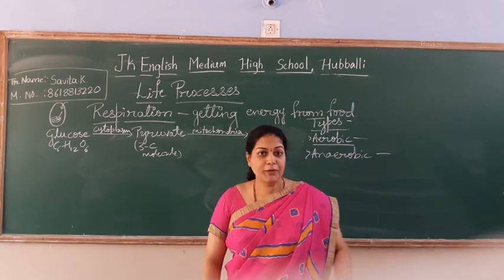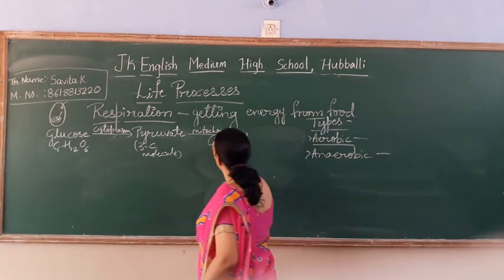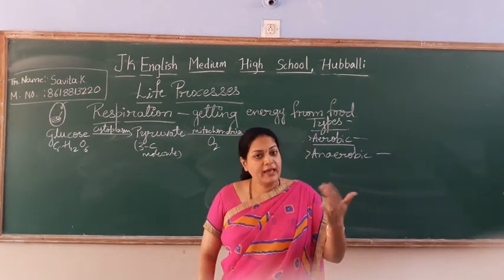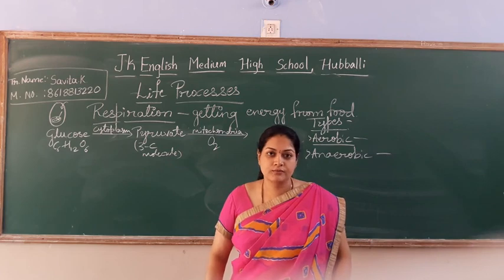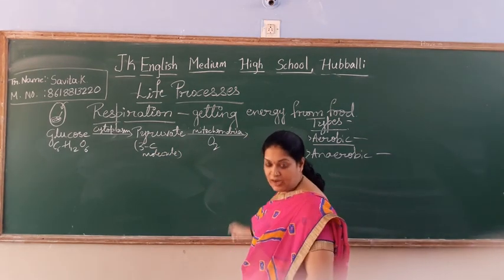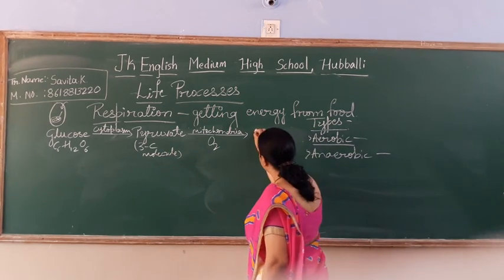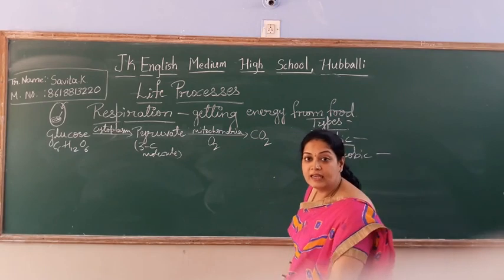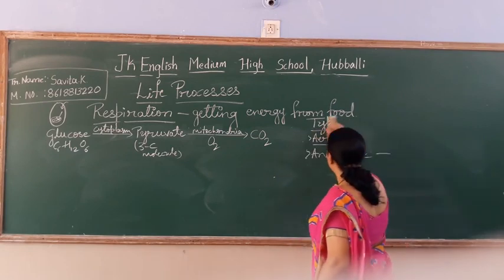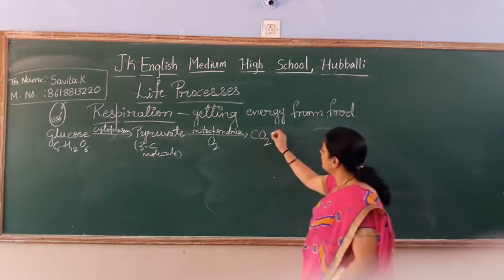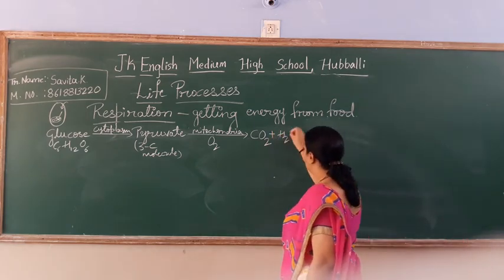So during the breathing process, you have inhaled oxygen. With the help of oxygen, your 3 carbon molecule will divide into single carbon molecule, that is carbon dioxide, with a small amount of water.